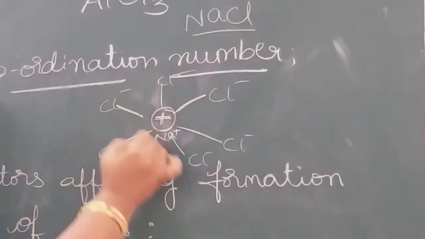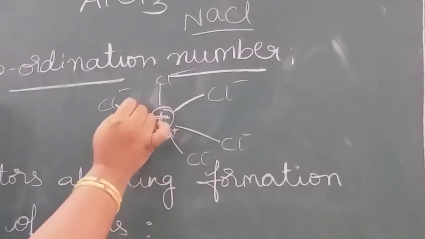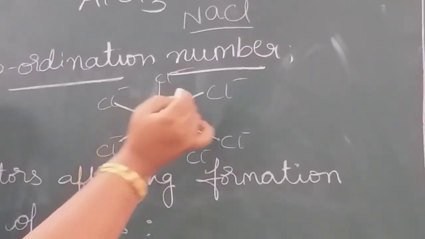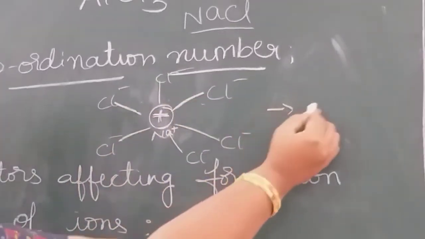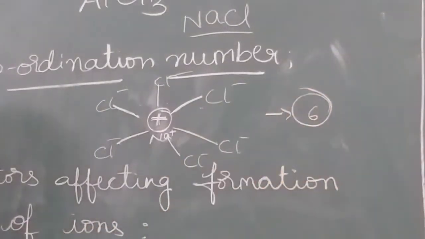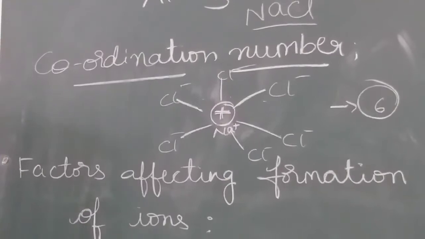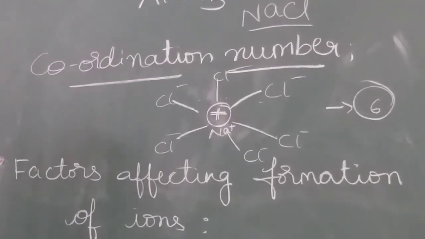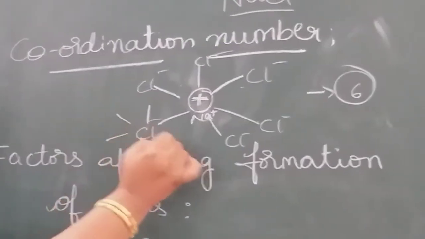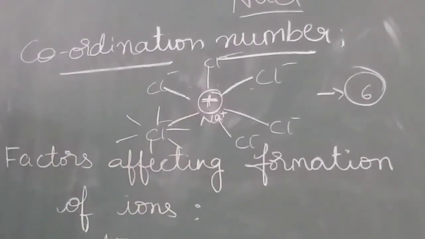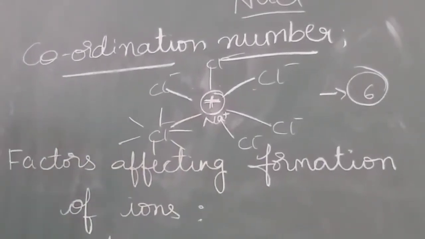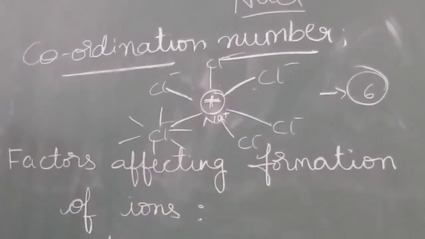The number of anions it is surrounded by is called the coordination number. Here it is surrounded with 6 anions. So the coordination number of sodium in sodium chloride is 6 and vice versa. Each chlorine is also surrounded by 6 sodium ions. Okay. So the coordination number is 6.